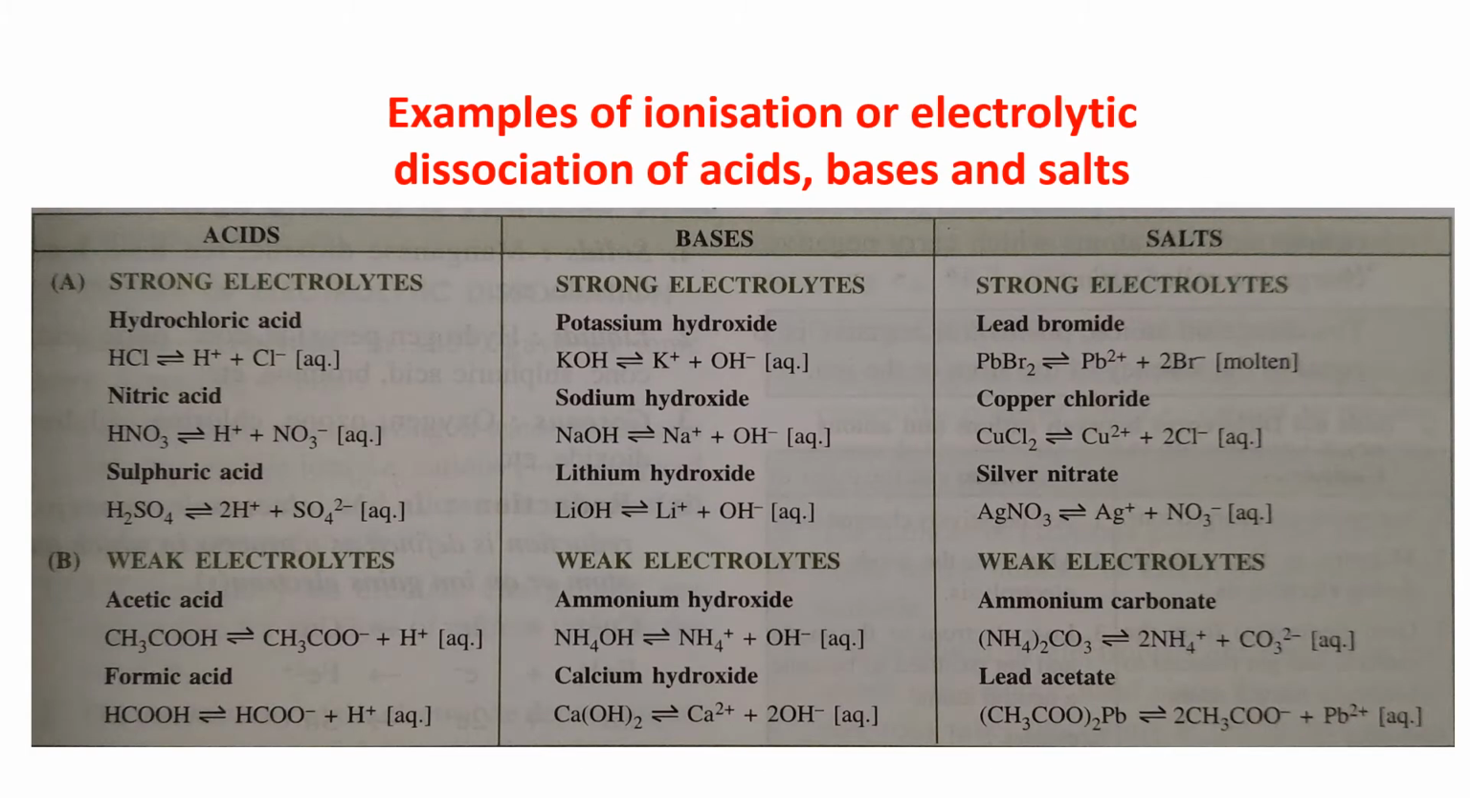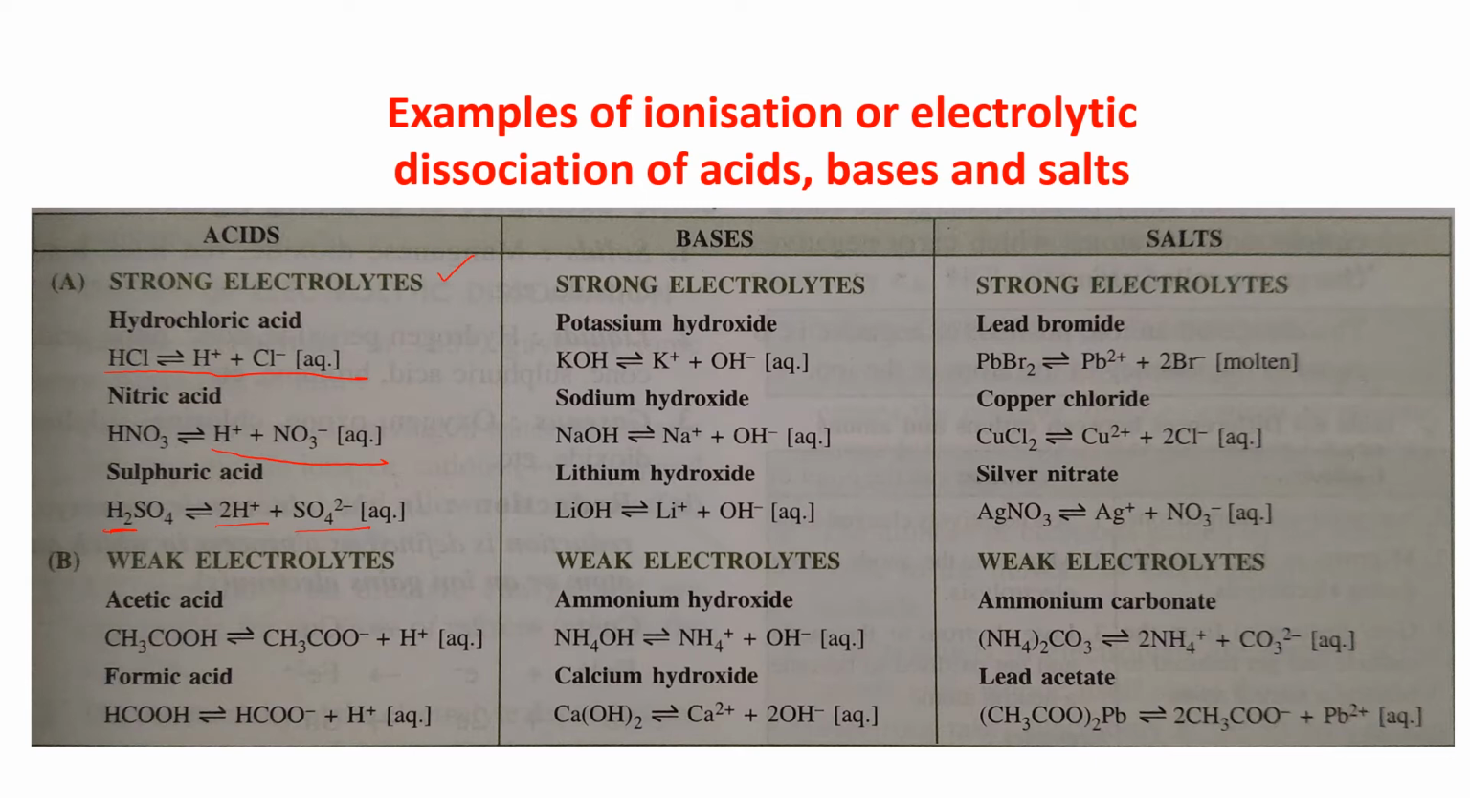Now here are some examples of ionization or electrical dissociation of acids, bases and salts. Just see, if it is a strong electrolyte, hydrochloric acid will dissociate in this way, H+ and Cl-. That means it dissociates into its ions. HNO3, H+ and NO3-, fully completely dissociated, only ions will be there. Sulfuric acid will dissociate as 2H+ and SO4 2-, because I am having H2, so 2H+ and SO4 2-, completely dissociated.